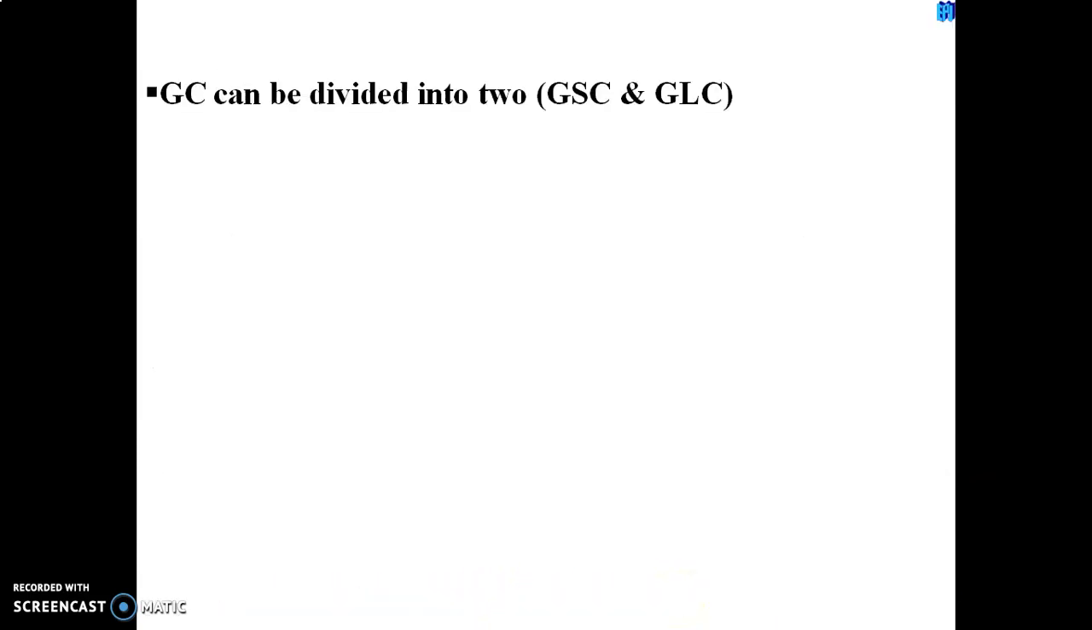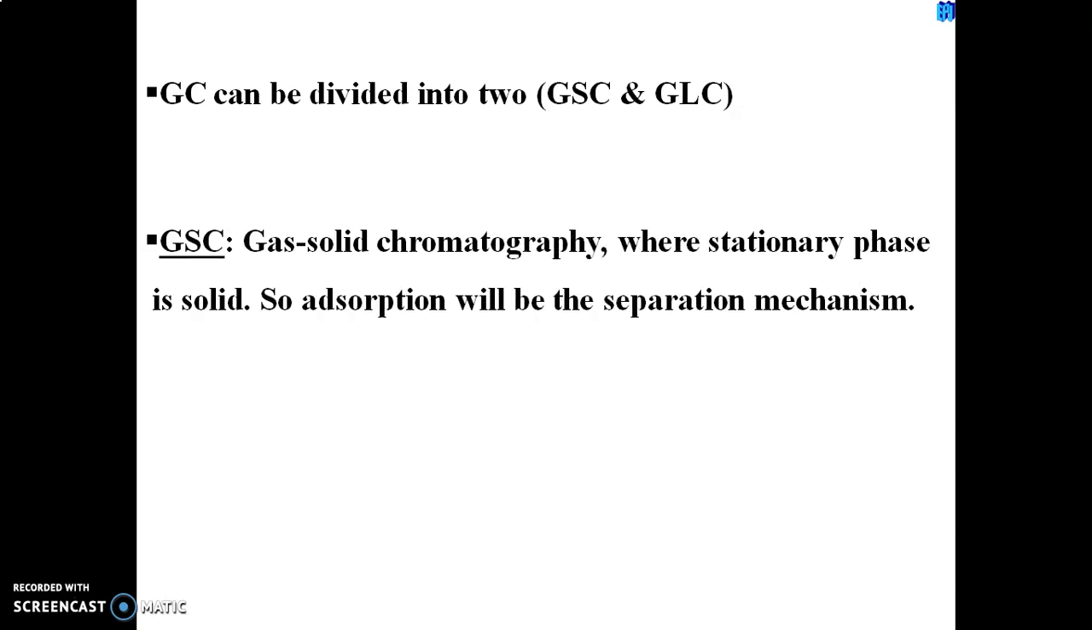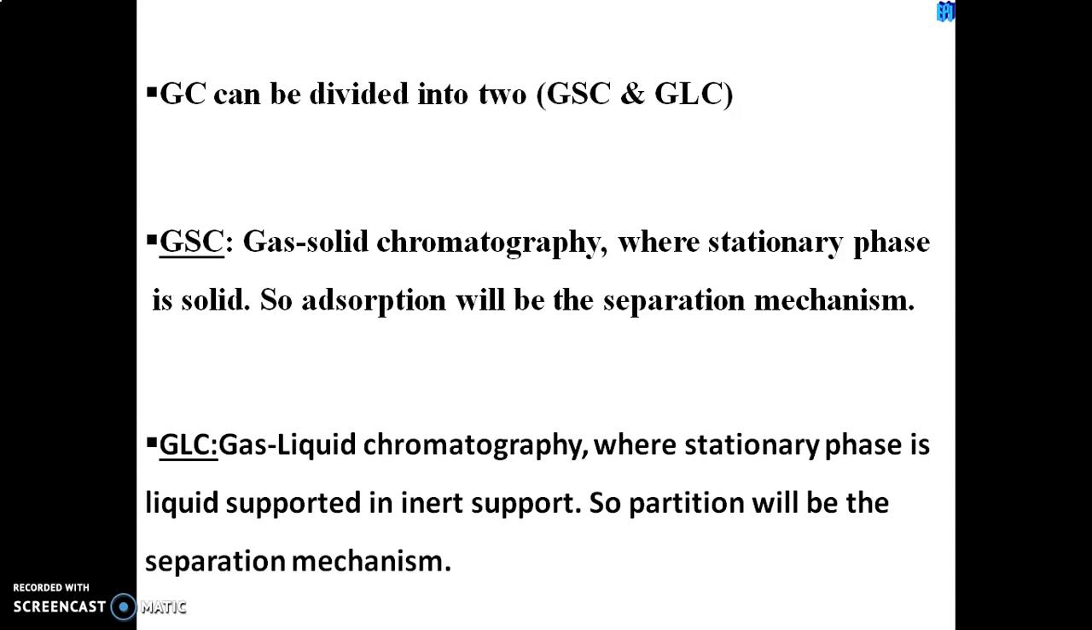So gas chromatography can be divided into two, that is GSC and GLC. What do you mean by GSC? When expanded it becomes gas solid chromatography. What's the meaning? Here the stationary phase is solid and the mobile phase is gas. The stationary phase is solid, so the components are separated due to the difference in adsorption coefficient. GLC means gas liquid chromatography, where the stationary phase is liquid supported on an inert support, and so the difference in partition coefficient is the mechanism for that.